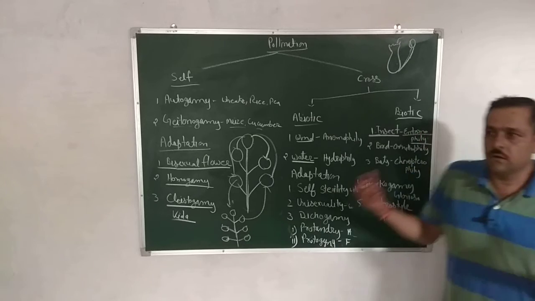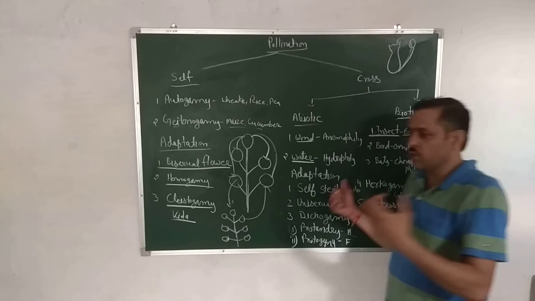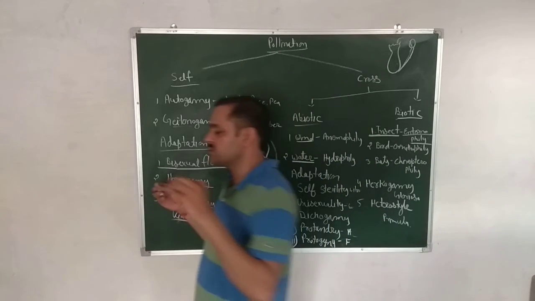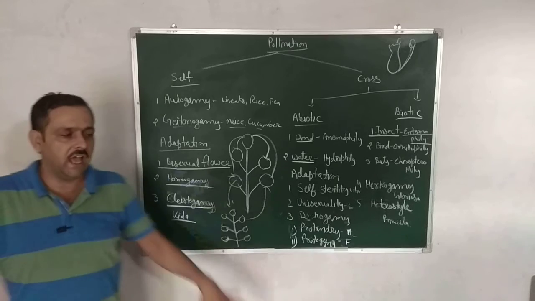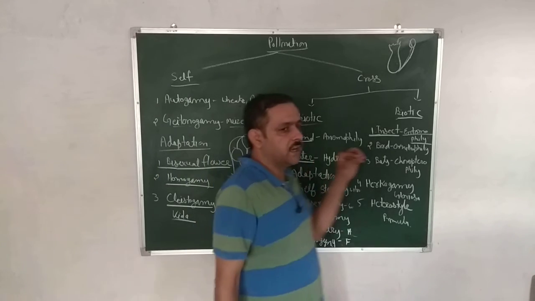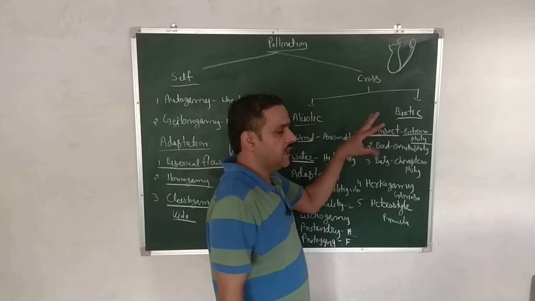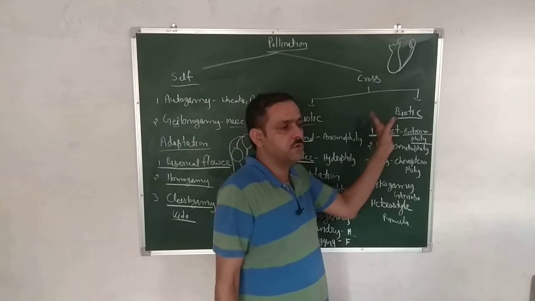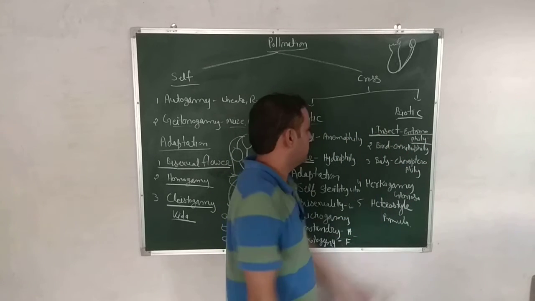Second, flowers are attractive for insects, so insects sit on them, and pollen grains are attached to their wings and legs and transferred from one flower to another flower.